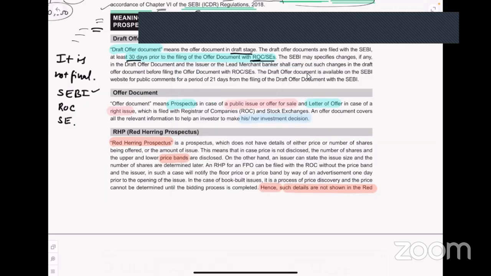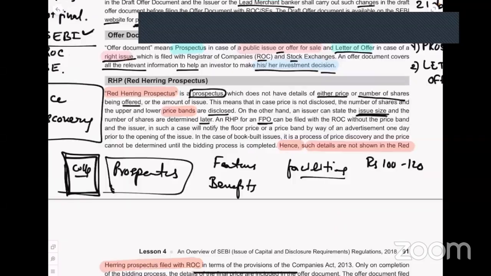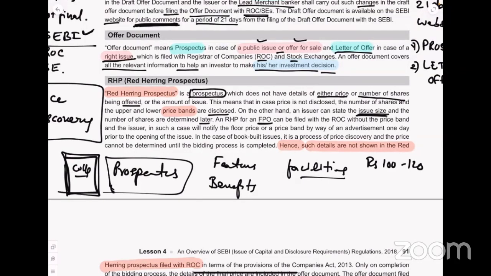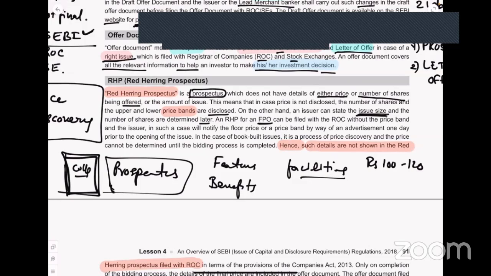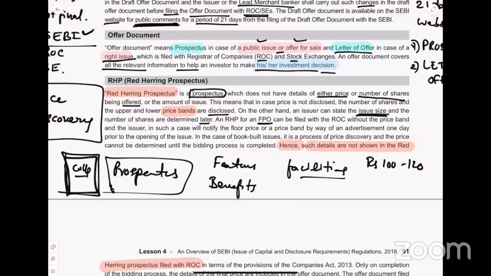So please understand that whenever we go for red herring prospectus, RHP, for a further public offer, further public offer is after IPO. First is IPO, then is further public offer. So a red herring prospectus for a further public offer can be filed with ROC without the price band, and the issuer in such a case will notify the floor price or price band by way of advertisement 1 day prior to the opening of the issue. So let us understand this properly.